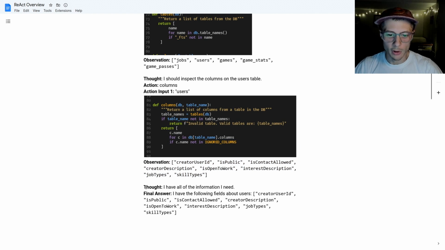Again, we'll turn over execution to the model, and then it has a final thought. I have all the information I need, and it has a final answer. I have the following fields about users, and it lists the columns that are on the users table. So this is a very simplified example of how reason and act works. We're going to be using this. We're going to be expanding upon this to try to see what kind of tools, what kind of actions a model needs in order to be successful to answer certain types of questions.